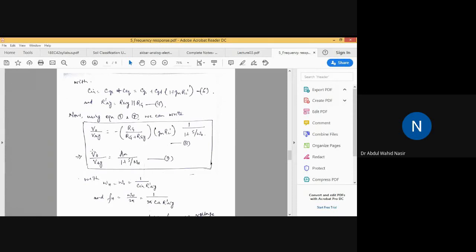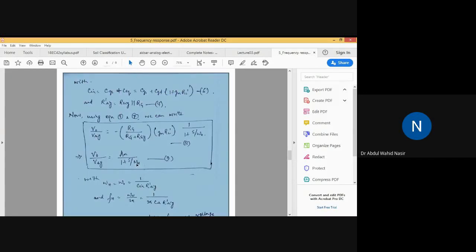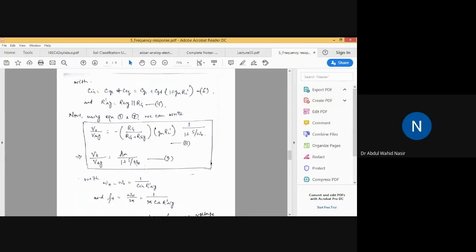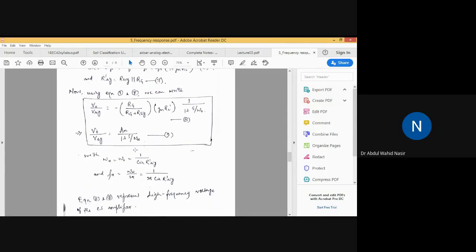So V naught by VSIG is equal to AM divided by 1 plus S by omega H. You can see that the high frequency gain of the amplifier depends on the value of S and omega H also. If you analyze further, omega naught is actually the cutoff frequency at the high frequency range, represented as omega H. The value of omega H is 1 by C into R dash SIG.